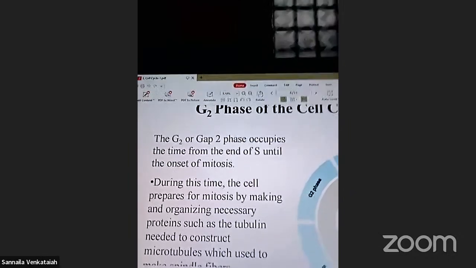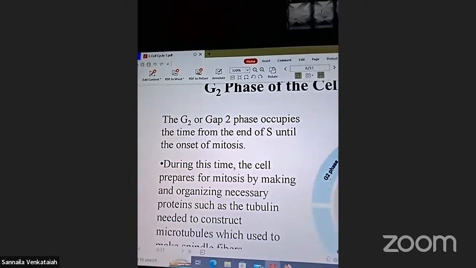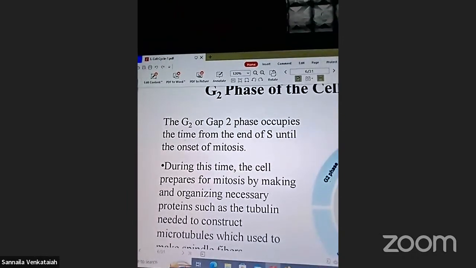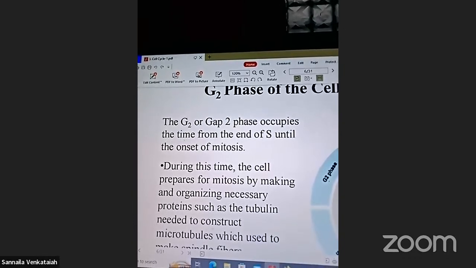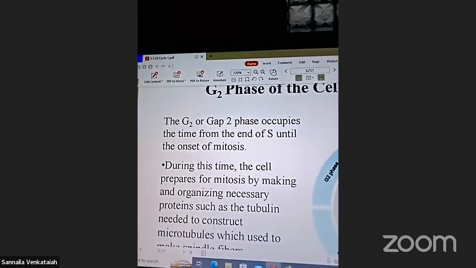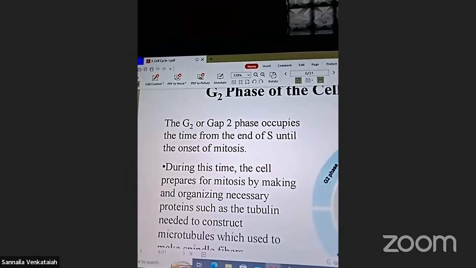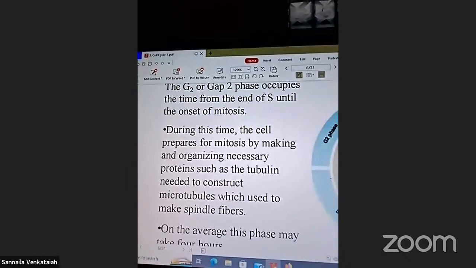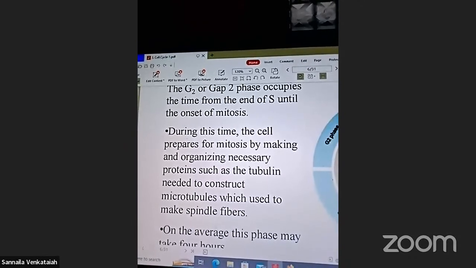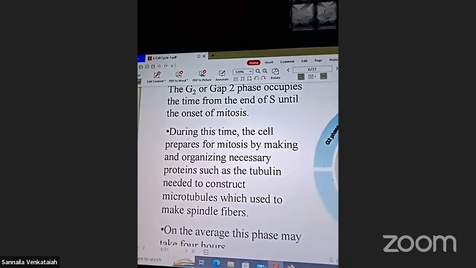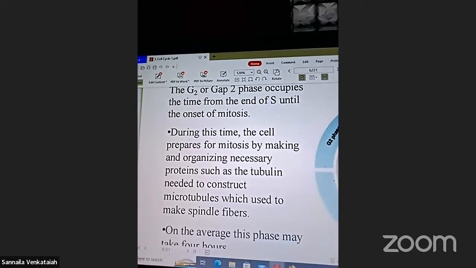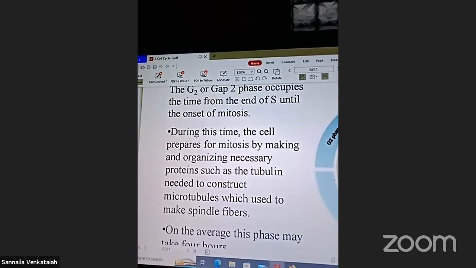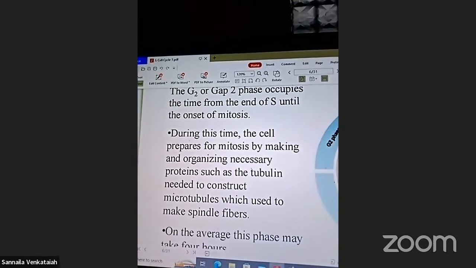During this time, the cell prepares for mitosis by making and organizing necessary proteins such as the tubulin needed to construct microtubules, which are used to make spindle fibers. On average, this phase may last a few hours.